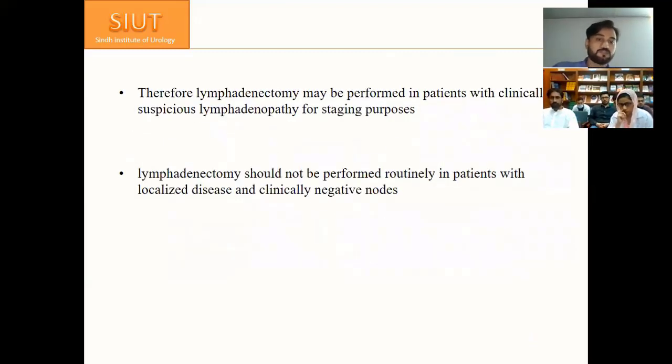So, therefore, lymphadenectomy may be performed in patients with clinically suspicious lymphadenopathy for staging purposes, and lymphadenectomy should not be performed routinely in patients with localized disease and clinically negative nodes.